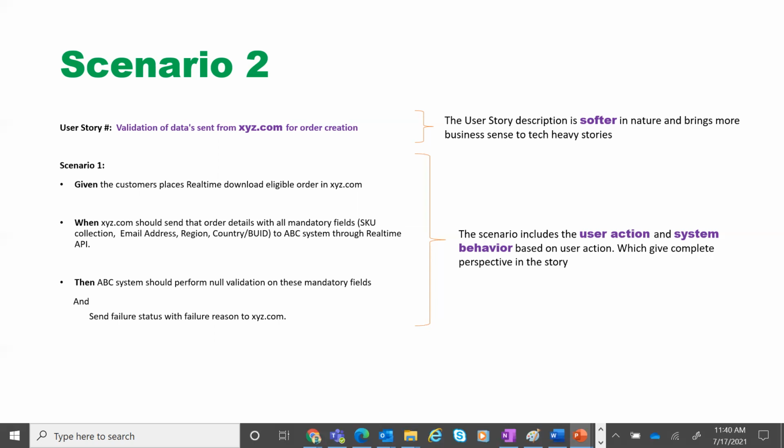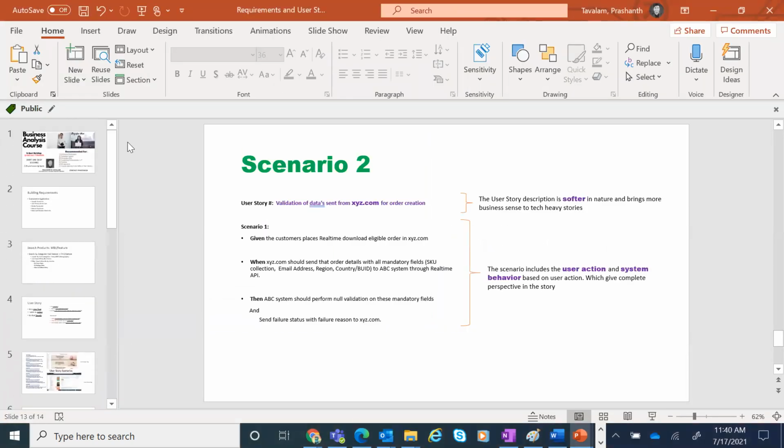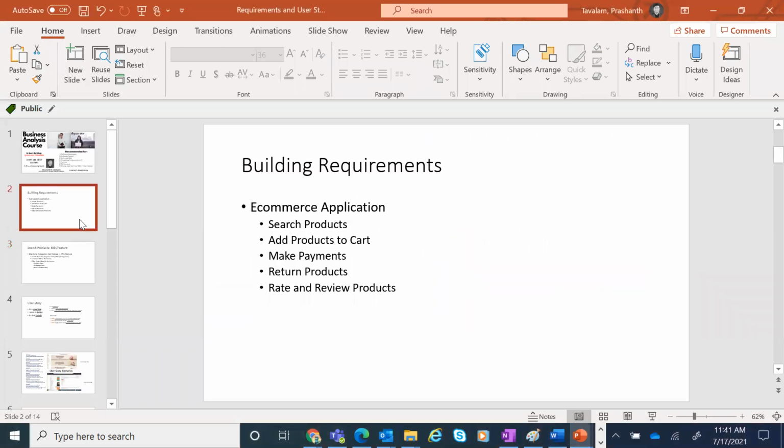Before a feature comes the minimum business increment, then comes the feature, then sub-features, or it's called an epic. Under an epic, you will have multiple stories. Under stories, you can have multiple scenarios. Having more scenarios helps your developer. Okay, so this is what I wanted to capture as part of requirements.